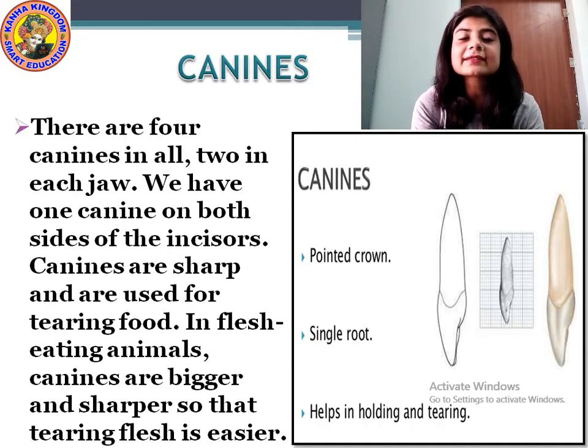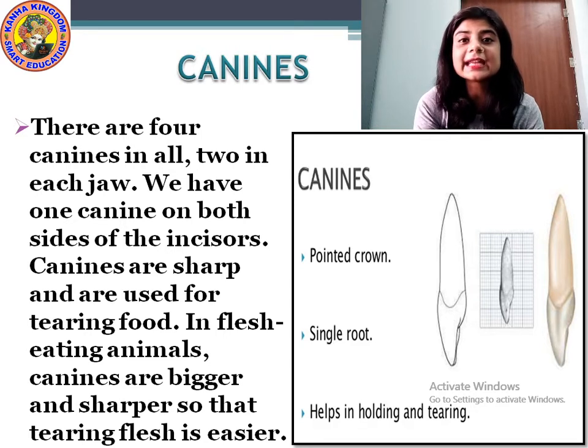The function of the canine teeth is tearing the food. In flesh-eating animals, that means carnivorous animals, canines are bigger. Carnivorous animals are wild animals that eat the flesh of other animals. Tigers, dogs, cats, they have pointed teeth, right?